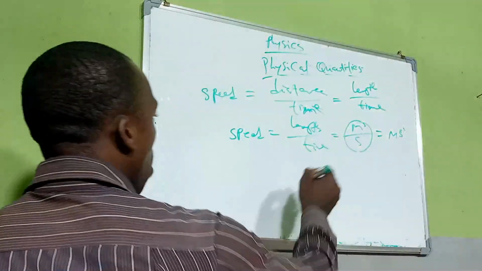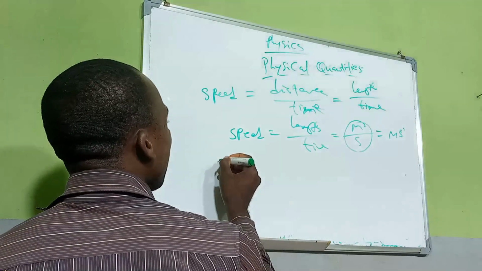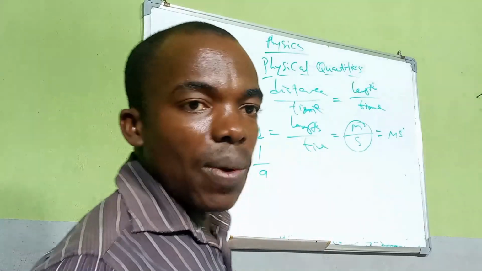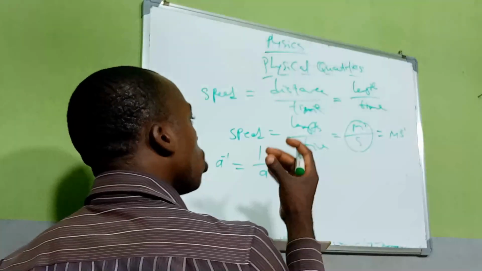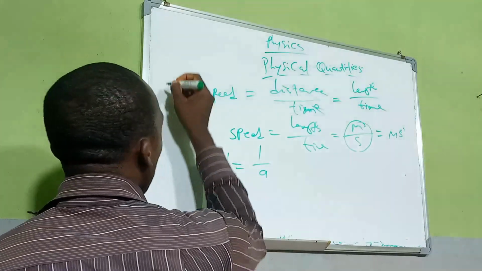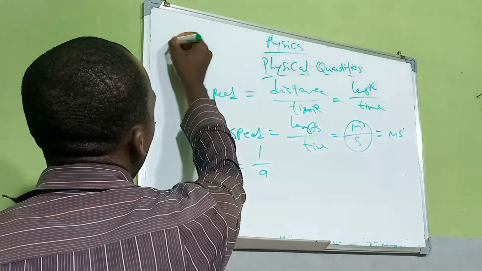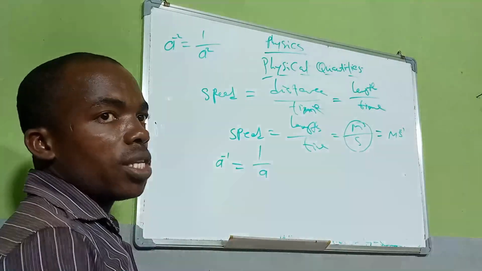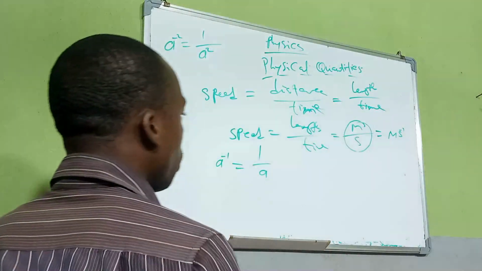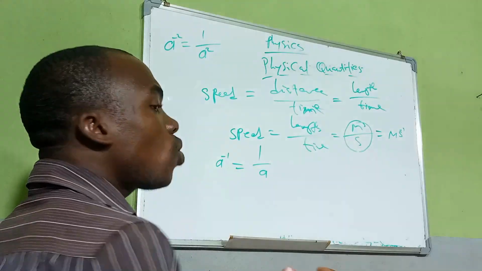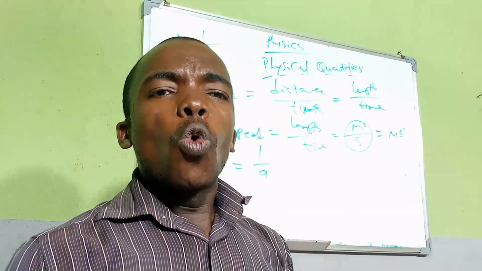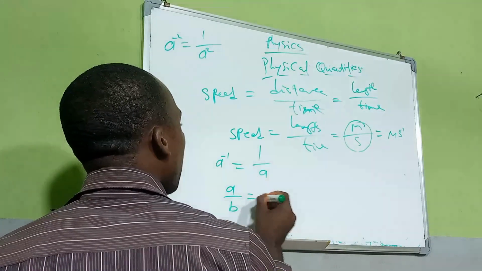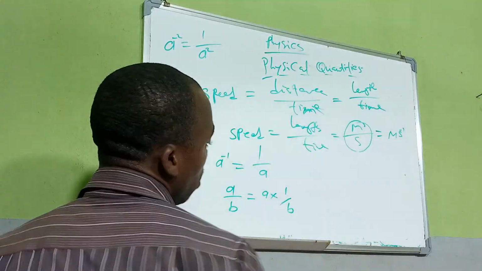Now look at this. From our indices, we were told that a raised to power minus 1 is equal to 1 over a. And we were also told in our indices that a raised to power minus 2 is also 1 over a raised to power 2. Do you understand? And in fraction, we were told that a over b is the same as a times 1 over b.